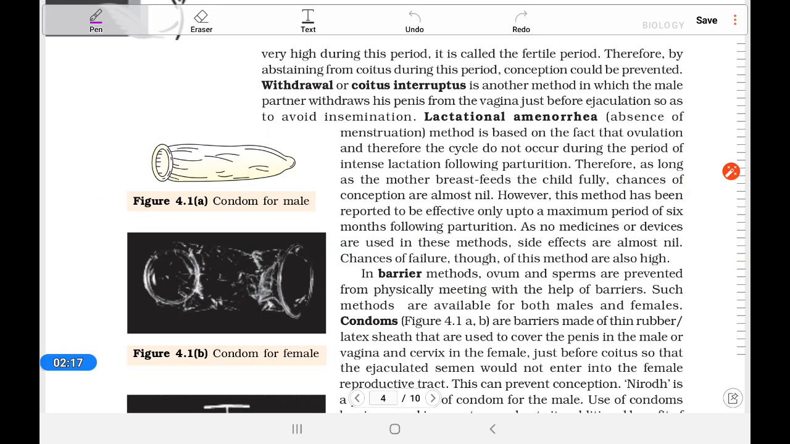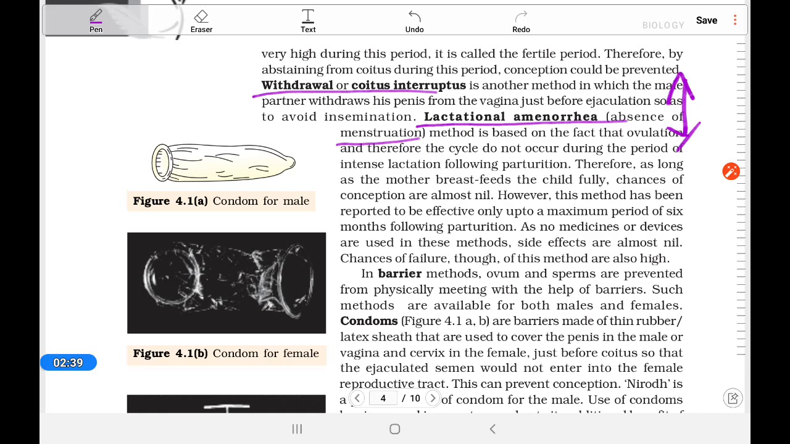Another type of natural method is lactational amenorrhea, and also withdrawal. In a lactating mother, in that stage the menstruation is not there. So this stage is also safe.